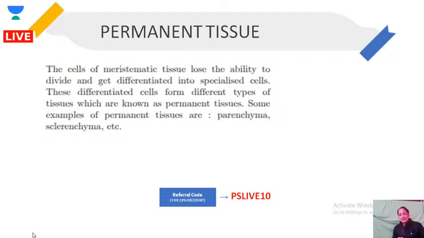So let's get started. And the very first topic that I have picked from your book is permanent tissue. As I said, today's lecture is from the chapter tissue. First of all, what is permanent tissue?